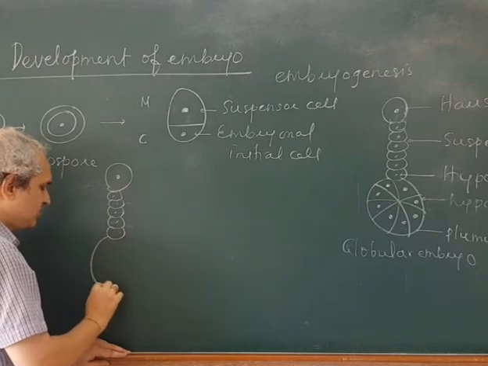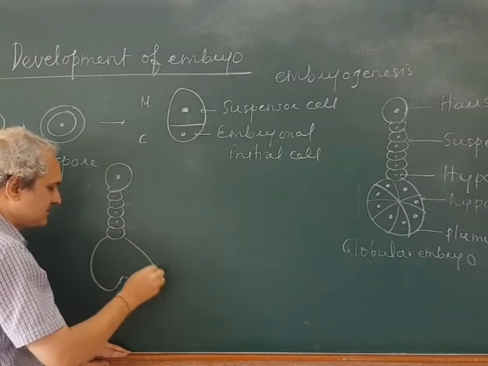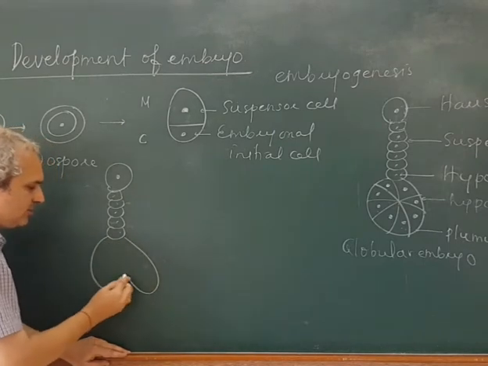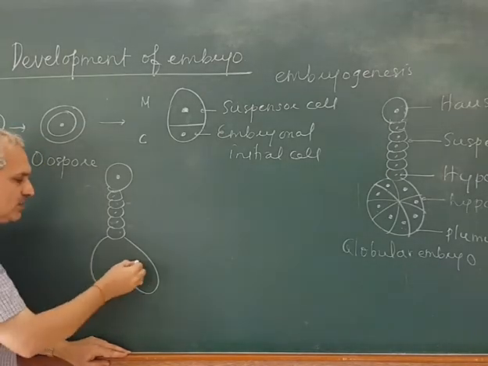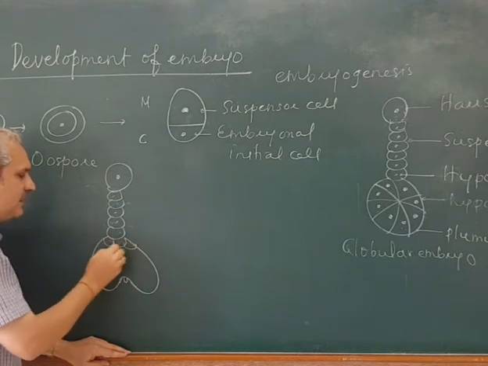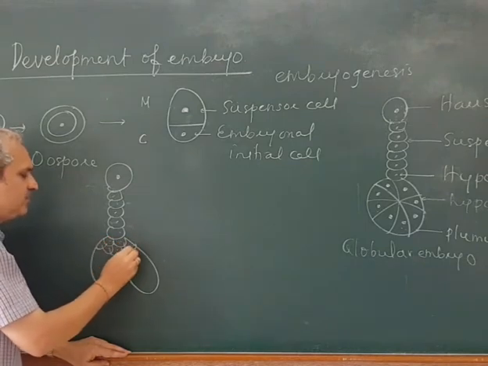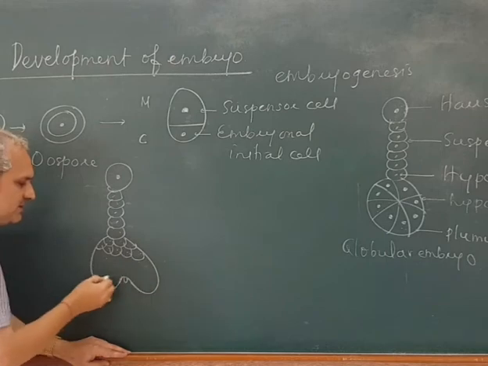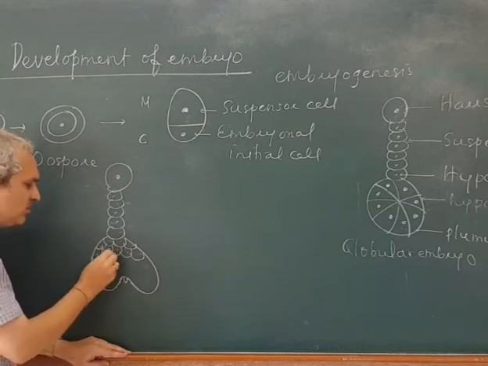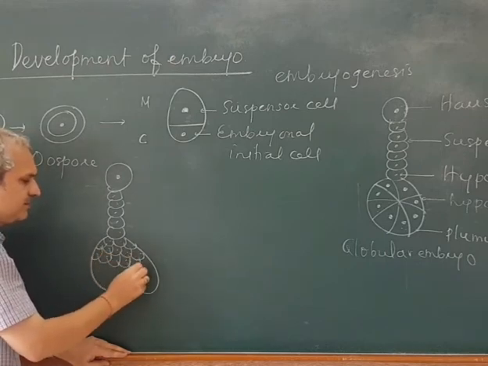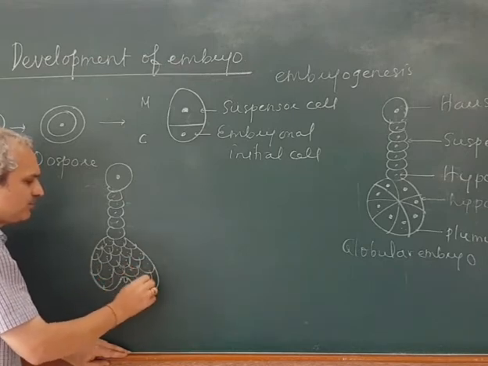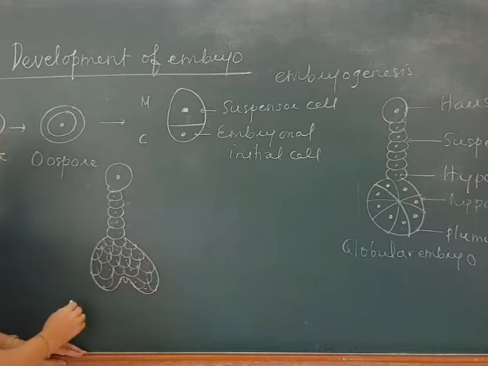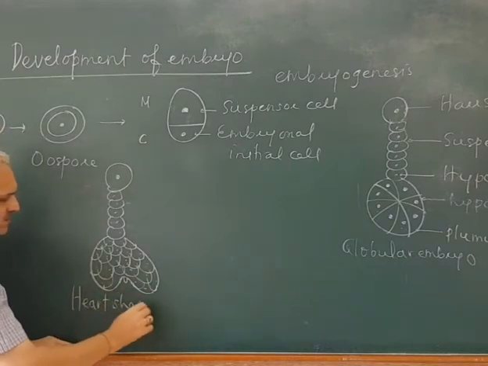It forms two lateral cotyledons and a terminal plumule in it. This one is the plumule. These are the two cotyledons. But this structure looks like a heart shape, so it is called the heart-shaped embryo.